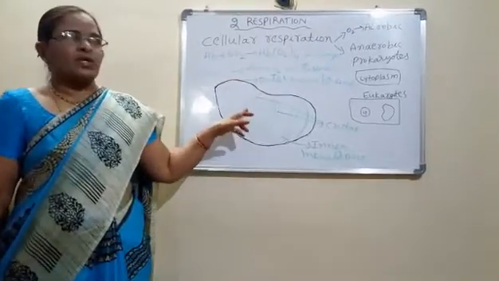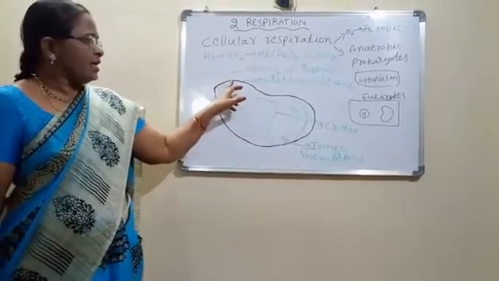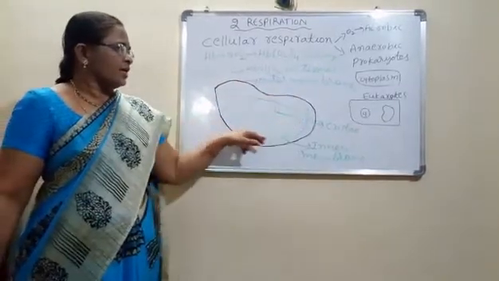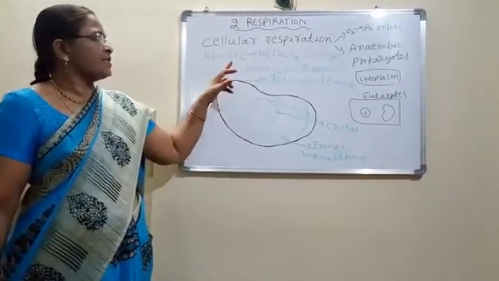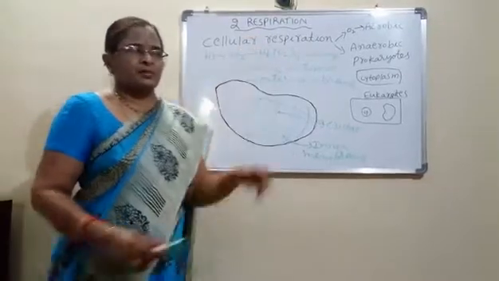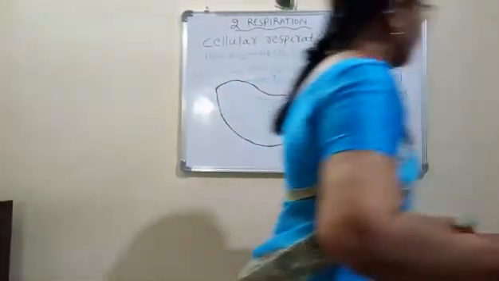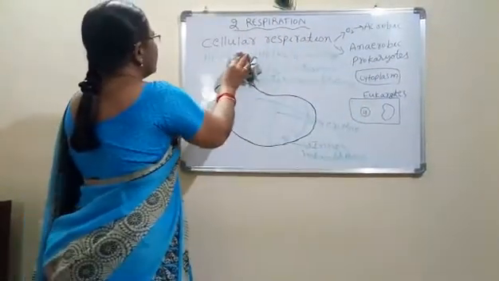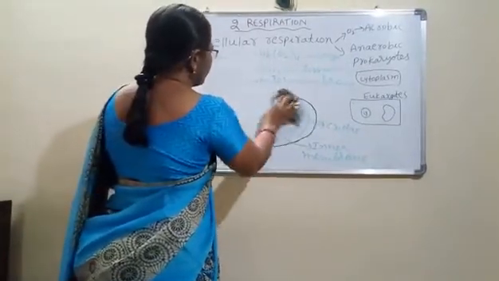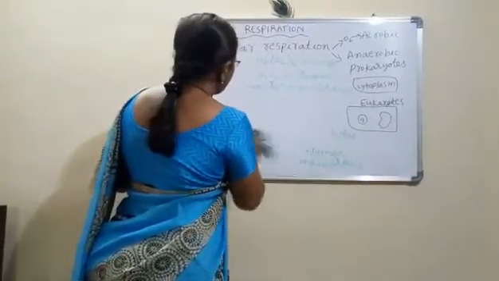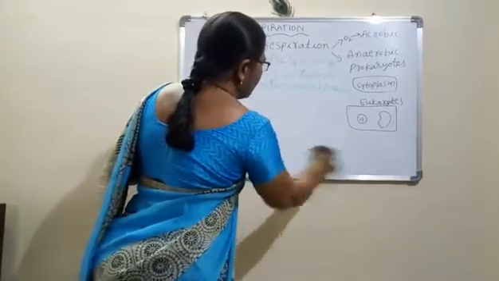The foldings are known as cristae. Here the outer membrane and inner membrane help in the process of cellular respiration. After that, respiration is of two types, aerobic as well as anaerobic respiration.